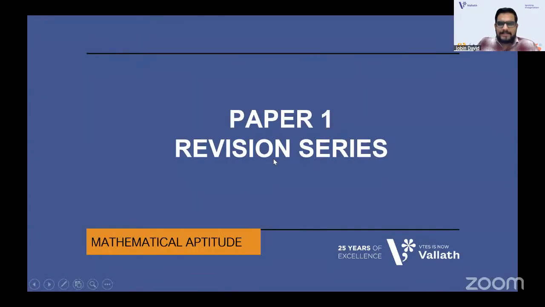This time I thought of giving more maths in the live revision sessions, along with other topics too. So we can discuss the concepts of mathematical aptitude today. Are you ready? Be ready with your pen, paper, everything. So we'll be discussing mathematical aptitude. Here come the mathematical aptitude questions.